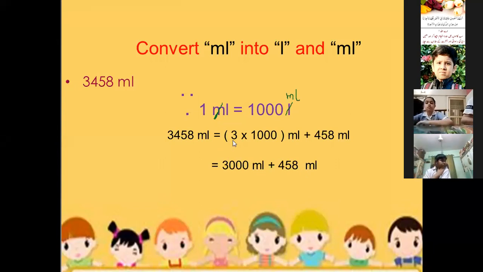We get this answer: 3 multiplied by 1000 is equal to 3000 ml, and 458 ml we will write as it is, because it is already in ml, so we will not touch this. Okay. Now 3000 ml is equal to how many liter? 3000 milliliter is equal to how many liter? Yes, who will tell me the answer, beta?